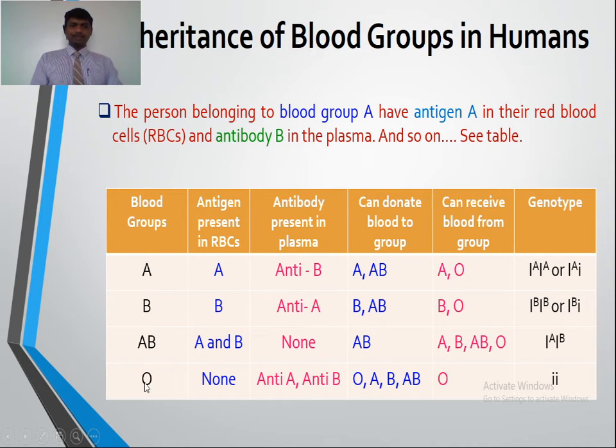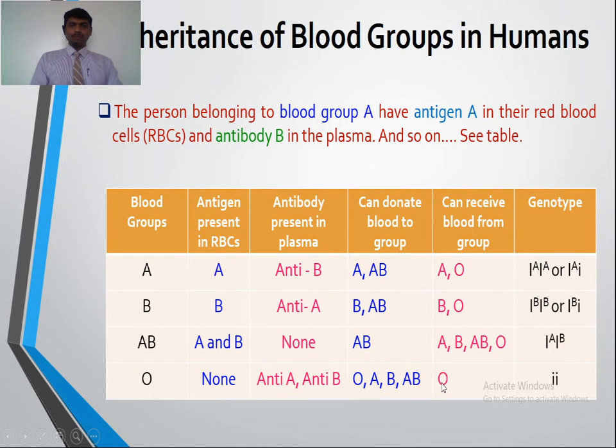Now the last blood group, O, can donate blood to any type of blood group, that is O himself, A, B and AB, but can receive blood only from a person of blood group O. So from this table we can say that the AB blood group is the universal acceptor or recipient, while O blood group persons are universal donors.